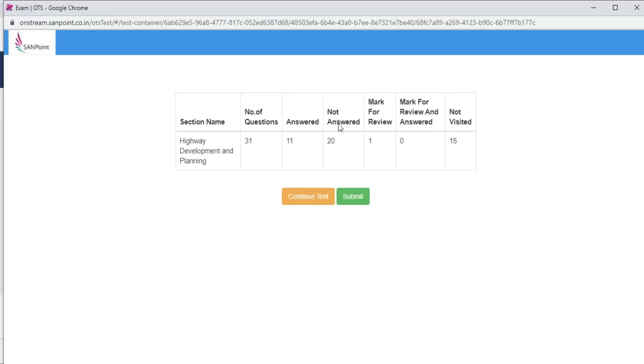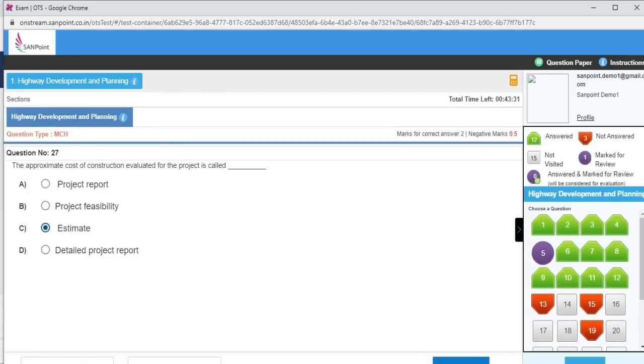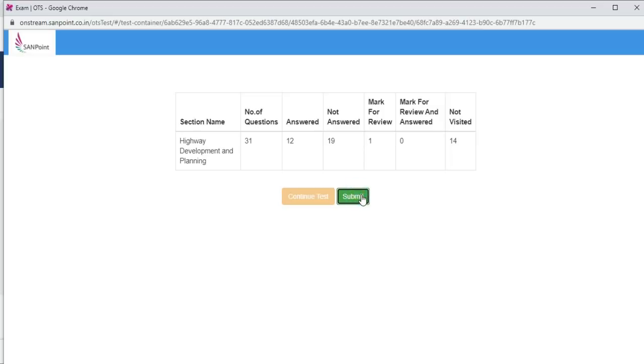So you can see this analysis. Number of questions are 31 and I have answered 11 questions. I haven't answered 20, and mark for review I have done 1 and not visited 15. So you can either continue test, that is if you click on this, then you will go back to the test. So you can continue this test, or else you can submit it.